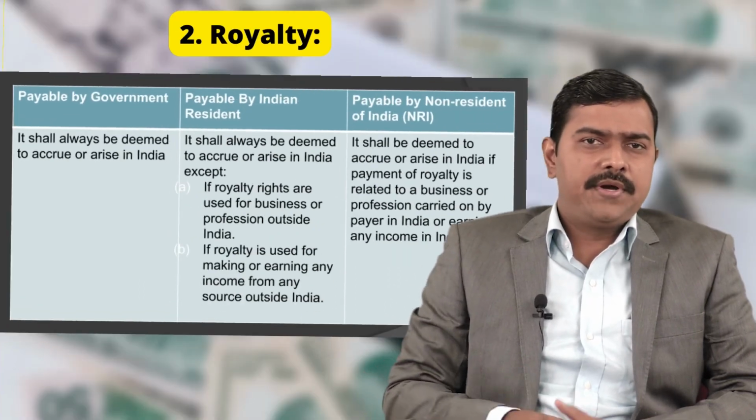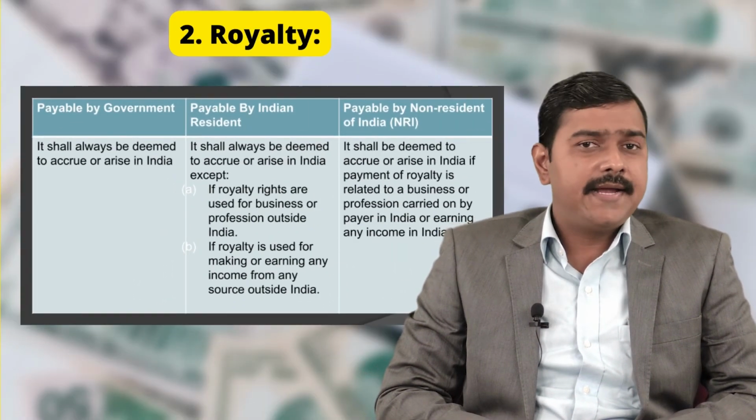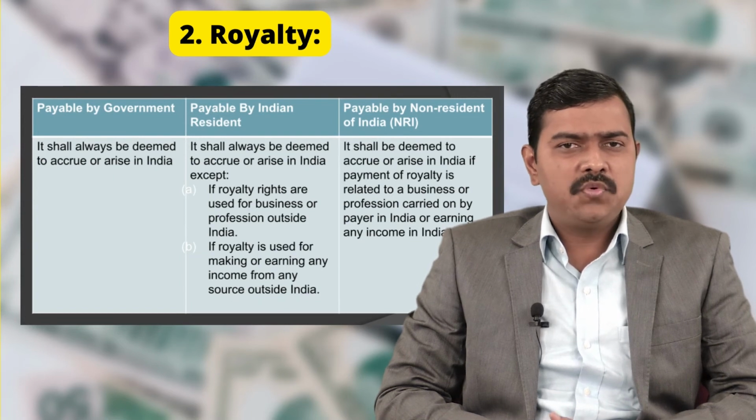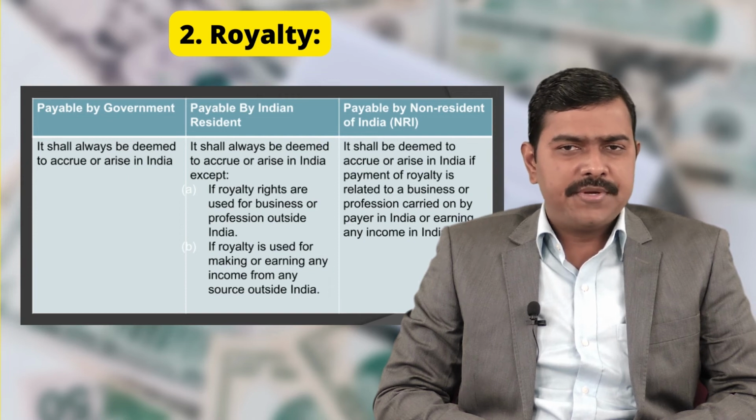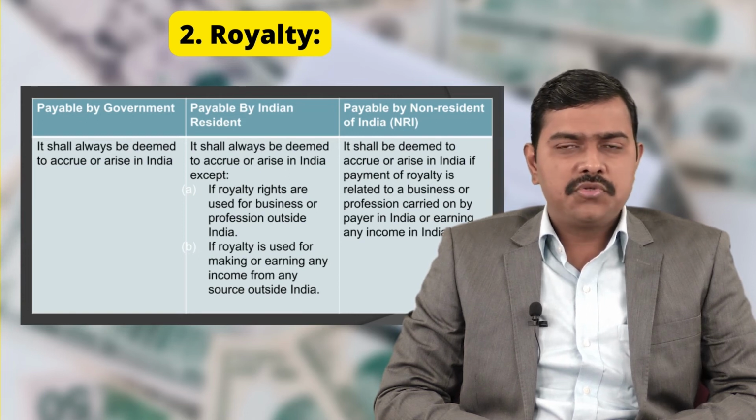Special provision for royalty. If royalty is paid by government, then it shall always be deemed to accrue or arise in India. If it is payable by an Indian resident, it shall always be deemed to accrue or arise in India, except if royalty rights are used for business or profession outside India, or for making or earning any income from any source outside India.